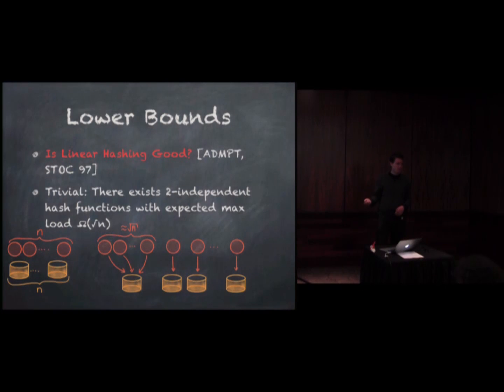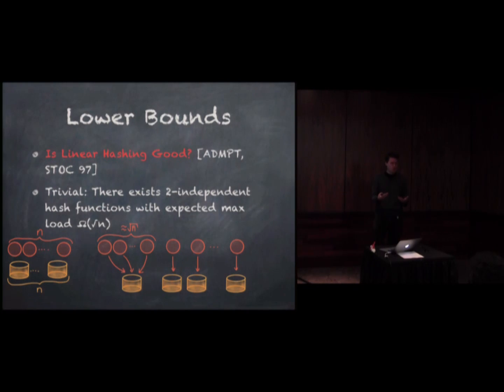So there exist two independent hash functions for which the maximum load is square root n with constant probability. So the expected maximum load is square root n. And now I've drawn here, I have n keys, n buckets. And you can prove that if you take roughly square root n keys, put them in one bucket, and then for all the other keys, put them in other buckets, and if you choose the buckets and the keys randomly, then this is actually a two-independent scheme. I won't prove it now, but it's fairly trivial to do. And it shows that two independent won't give us anything.